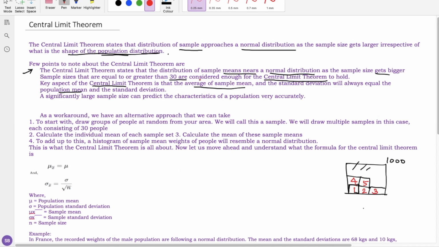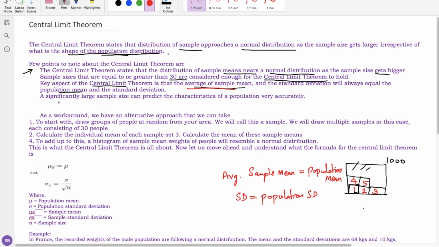The average sample mean and the standard deviation will always equal the population's standard deviation, and the sample mean will also equal the population mean. This is the property the central limit theorem holds.